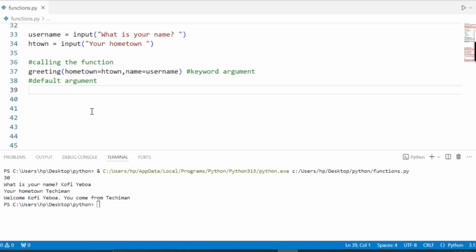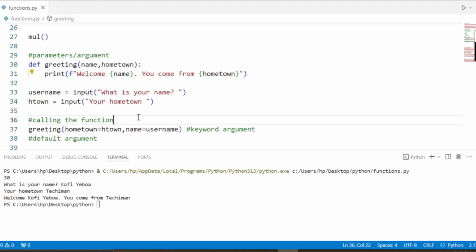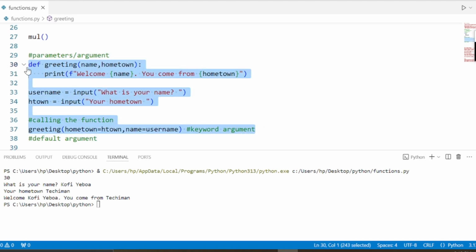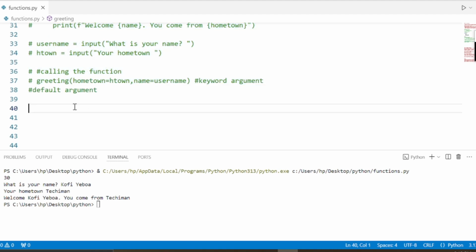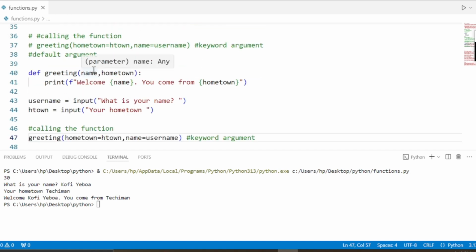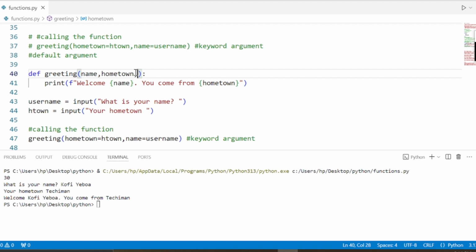The info is a greeting. I copy the same code. Your name, your hometown. Okay, another variable, country. By default, you're assigning Ghana to it. Okay, you are from... the info is welcome, name, you come from hometown, in country.